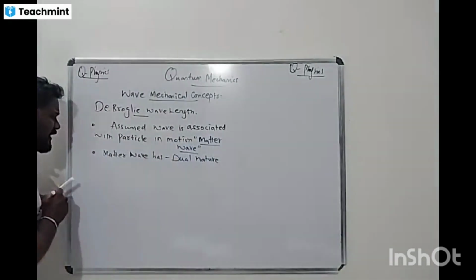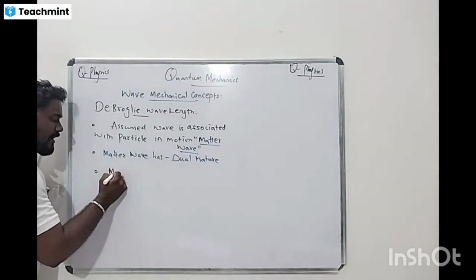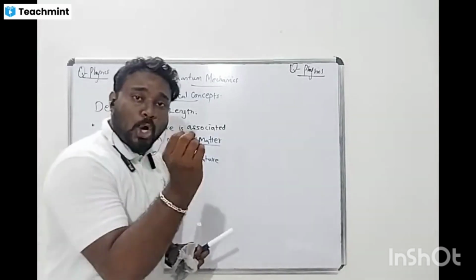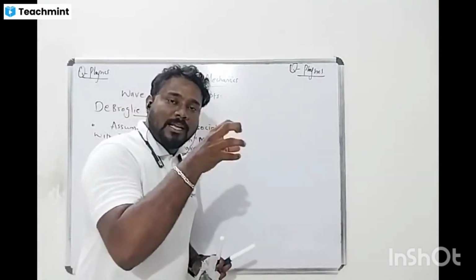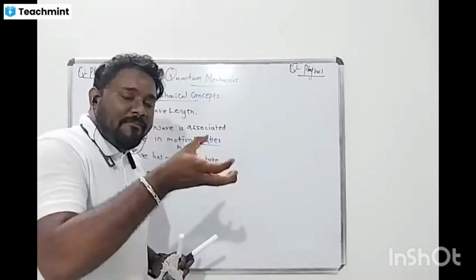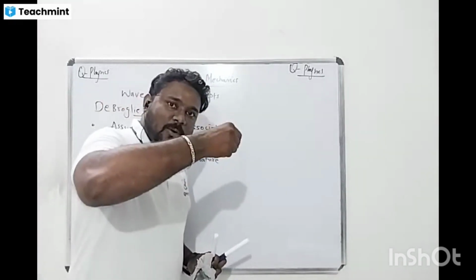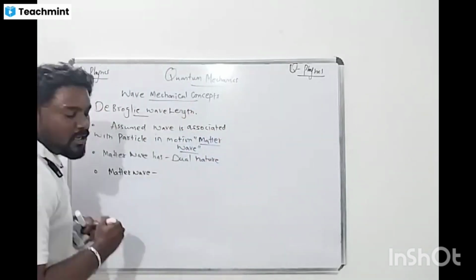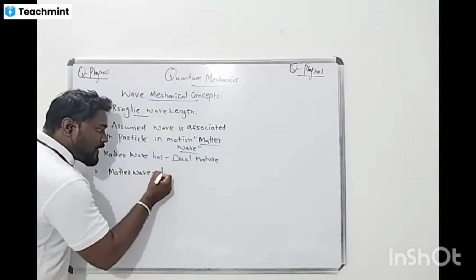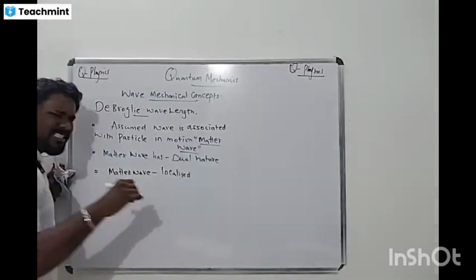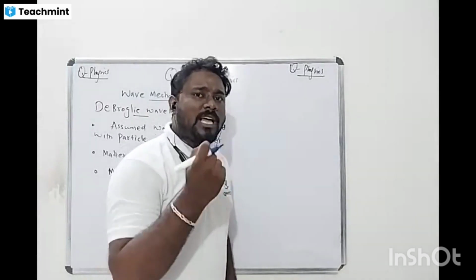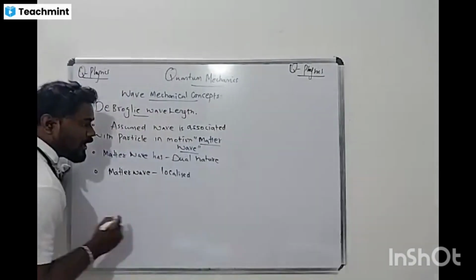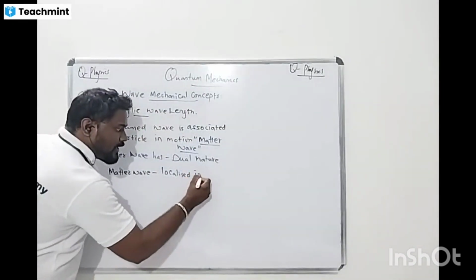Taking the wave matter or matter wave, what is the property of that matter wave? It is localized. This is important. A localized particle in a wave nature. So in that wave there is a particle, and we can also convert the particle into a wave. The particle is localized, so I can determine position and momentum simultaneously. That is why we call it localized.